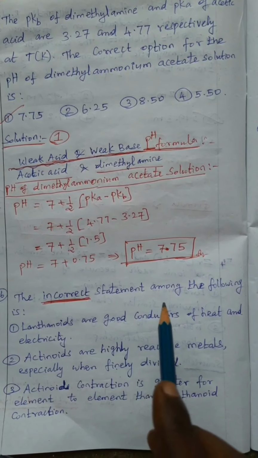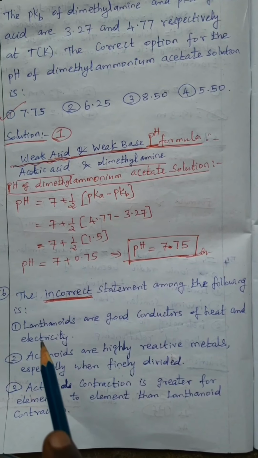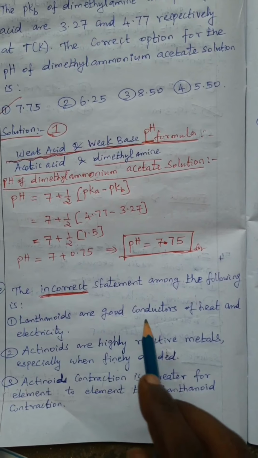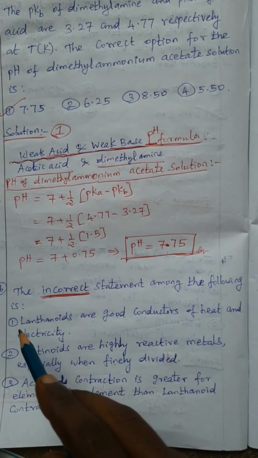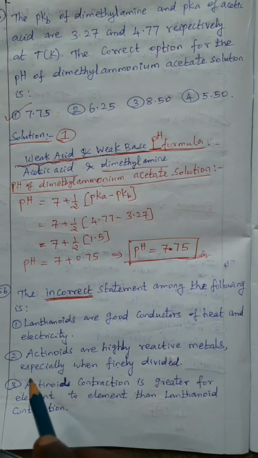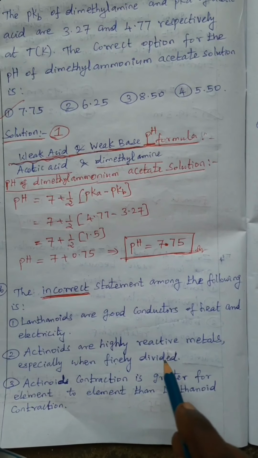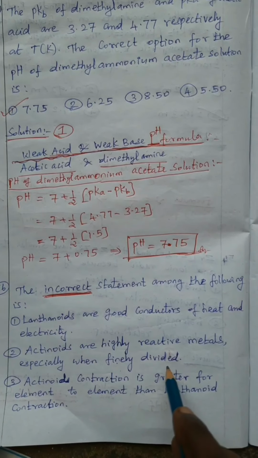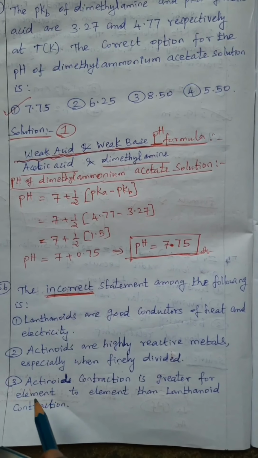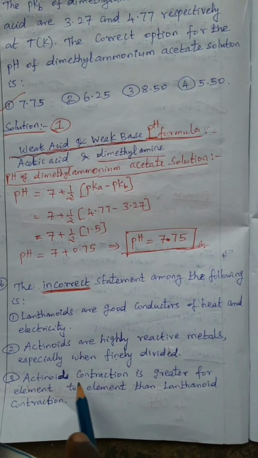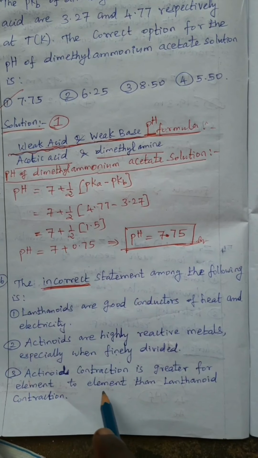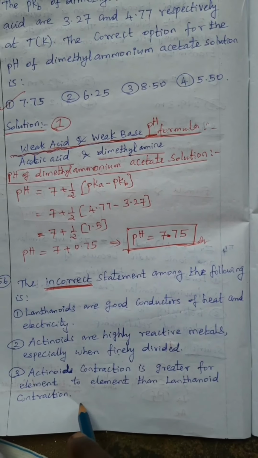Question number 56. The incorrect statement among the following is, incorrect statement. First one பாருங்க, the lanthanides are good conductors of heat and electricity. This is also correct. கேட்டது incorrect statement. Okay, the actinides are highly reactive metals, especially when finely divided. So correct தான், highly reactive தான். And the actinide contraction is greater from element to element than the lanthanide contraction.